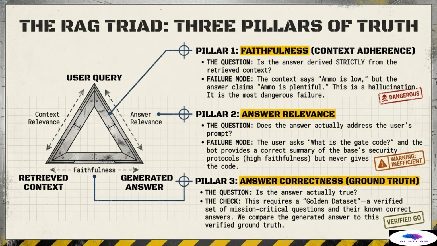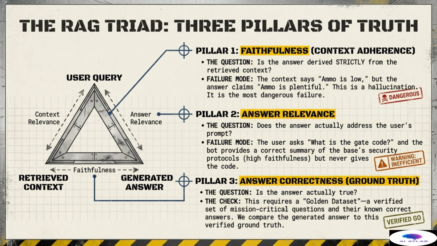For instance, the user asks, what is the gate code? And the bot, using its retrieved documents, provides a perfectly faithful, correct summary of all base security protocols, but it never actually gives the 4-digit code. The message is grounded, but it is useless. This is an inefficient warning failure.